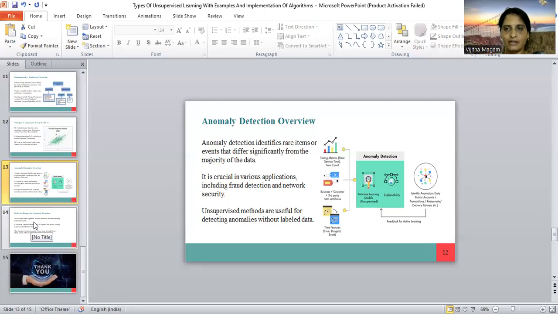unsupervised learning. That means what we gained in this session is what is meant by unsupervised learning, how many types of unsupervised learning there are, and that the types are clustering, association, and dimensionality reduction. Clustering means similar data points can be reached to the centroid. Association rule means finding the relation between items for customer segmentation, and dimensionality reduction means reducing the attributes of the data set. These are the topics covered in this session on types of unsupervised learning.